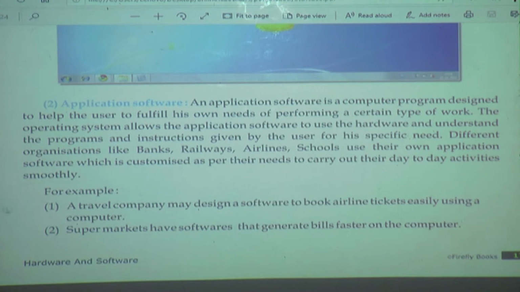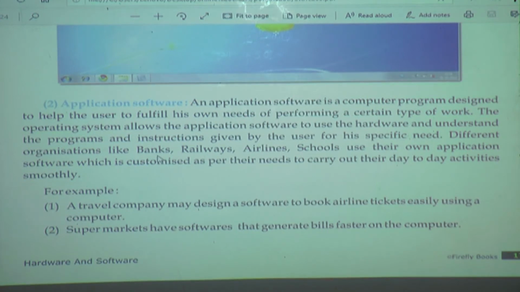Different organizations like banks, railways, airlines, schools use their own application software which is customized as per their need to carry out their day-to-day activity smoothly.